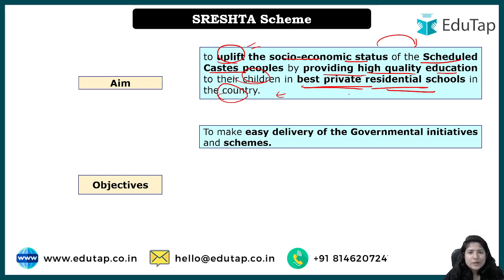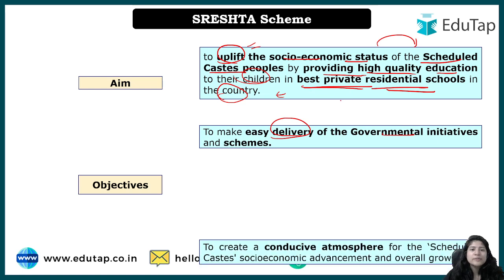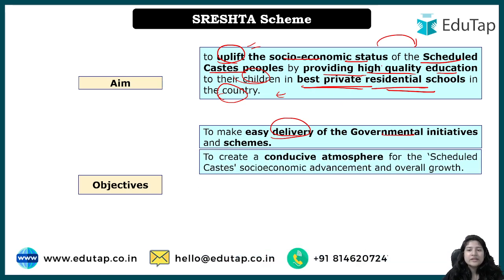Okay, objectives क्या है? Objectives are very simple. To make easy delivery of the government initiatives. ठीक है, all the government initiatives are delivered. देखो how, initially till 12th this particular Shrestha scheme will work. For till graduation we have another scheme. After that, till the person is stable, we have another scheme. So what will happen? All the schemes will be linked, right?